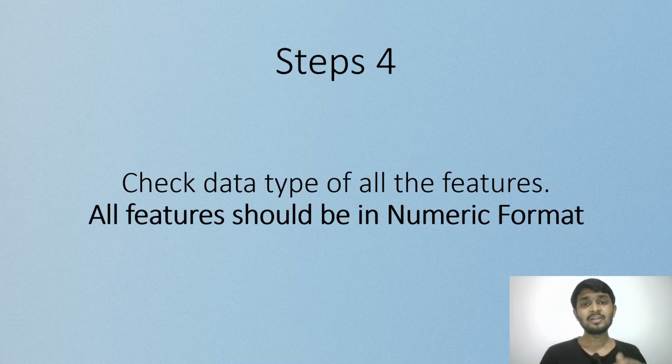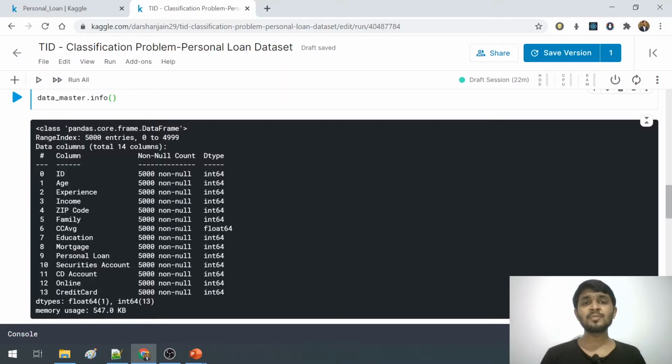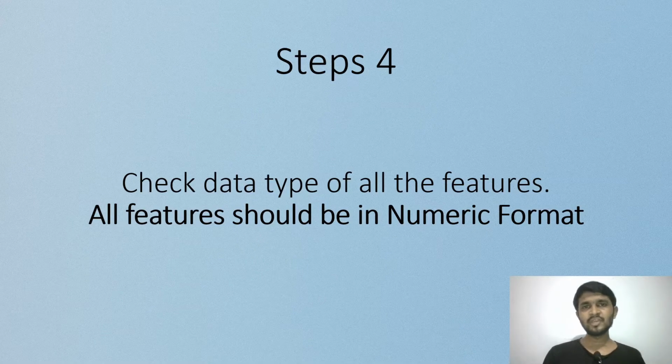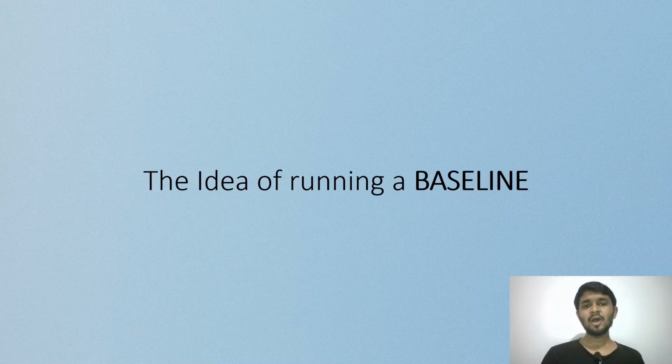Moving ahead, now step number 4, or thumb rule number 2, is to be satisfied. It says that we have to check the data types of all the features. We can get this information from the same function, dataframe.info. If you view the data type column, it says that all the features are in the given format, that is integer or float. So now we can say that both the thumb rules, that is no nulls and all the data in numeric format, are satisfied.